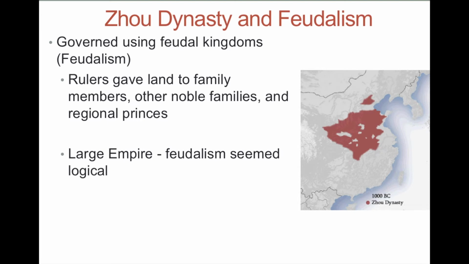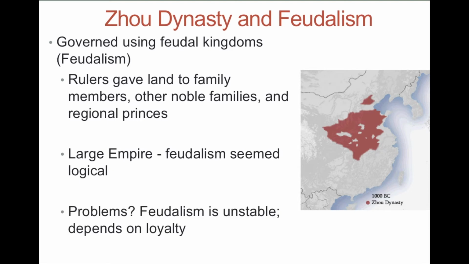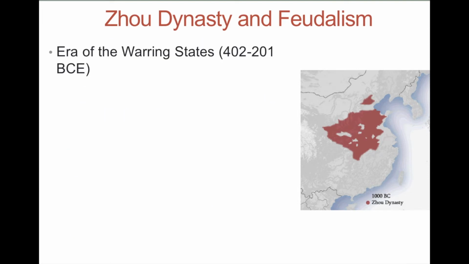People stop being loyal, and it totally falls apart. This is ultimately the last time we will see a very decentralized China run by an emperor. So when you think of the Zhou Dynasty, remember that it is decentralized. And going into the next era, it's eventually going to fall into the era of the warring states. This is very important. I would put a star next to that.